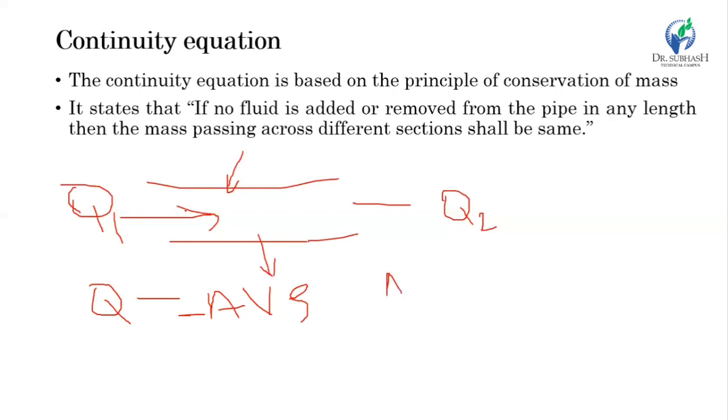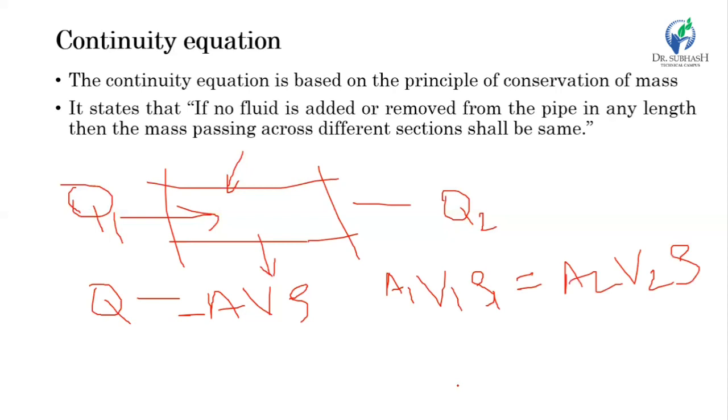A1 V1 rho 1 equal to A2 V2 rho 2. So here, as per the conservation of mass, it does not change. So A1 V1 rho 1 equal to A2 V2 rho 2 for the compressible fluid. But if you consider the fluid flowing is incompressible, then density does not change with respect to the location, inlet and outlet.